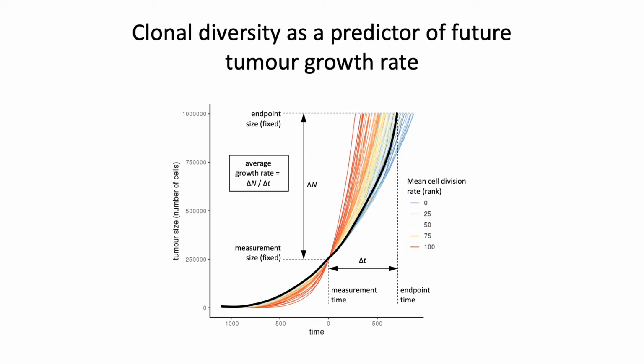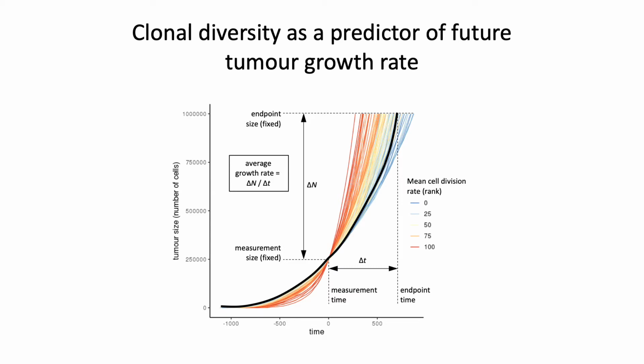And within this model, what I looked at is if we observe simulated tumors at a certain size, shown here is the example of 250,000 cells, that's the measurement size, and then we measure how long it takes these tumors to reach some larger size, in this example 1,000,000 cells, we see whether that waiting time for the subsequent growth correlates with predictor variables that we measure at the earlier time point.